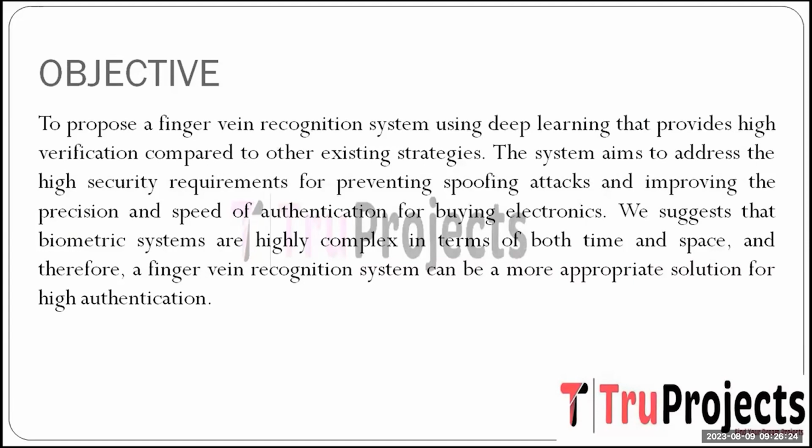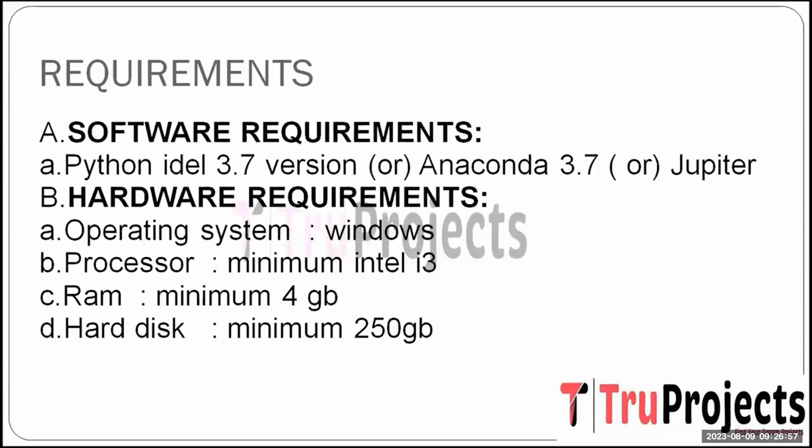The proposal underscores the intricate nature of the biometric system in terms of temporal and spatial complexity. Consequently, a finger vein recognition system emerged as a fitting remedy, capitalizing on the potential to cater to the request of robot authentication. With its amalgamation of advanced deep learning techniques, the system holds the promise of a multifaceted solution to contemporary security challenges in the authentication realm.